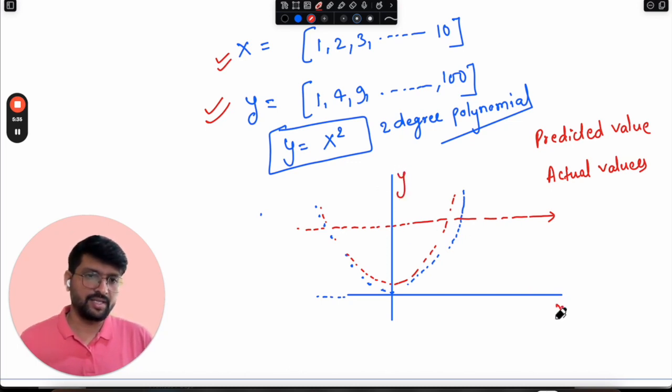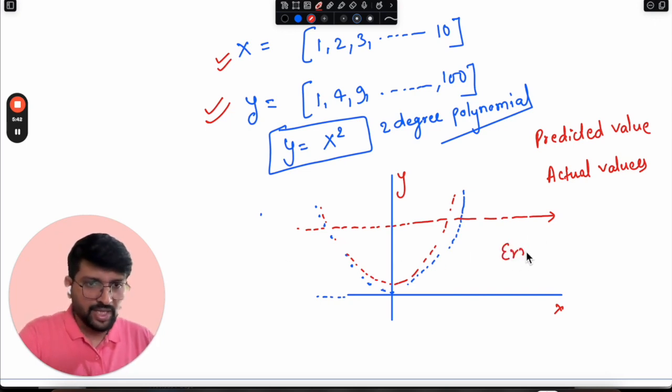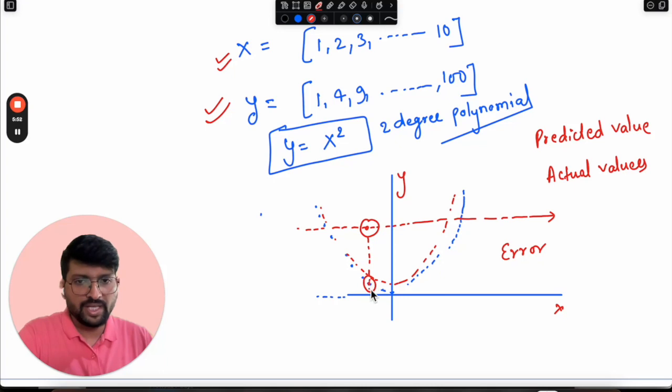Let's say this is y and this is x. This is a constant value. The error between predicted and the actual values will be very high here. You can easily sense, for this sample, the actual values are here and then predicted values will be here. The gap between these two values is very wide. So we can say that error will be very high in that case.